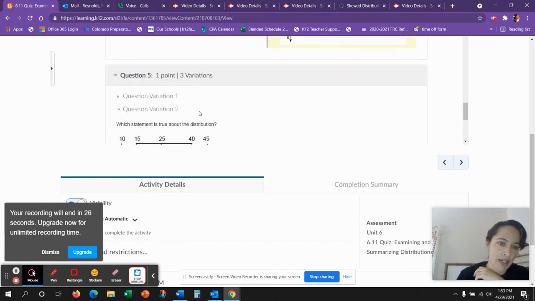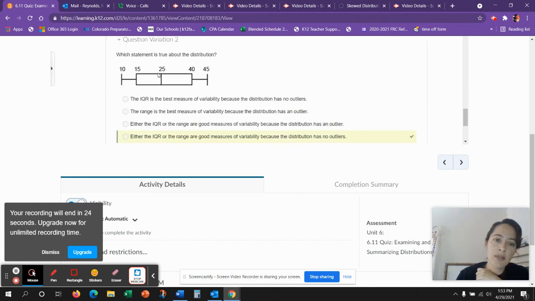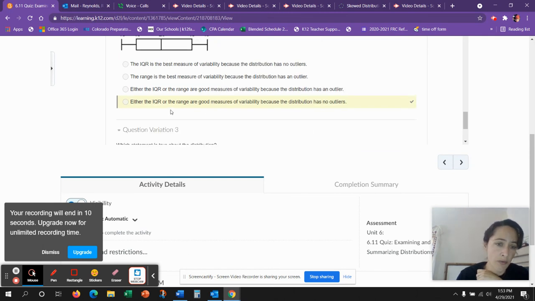Let's take a look at one more. I want to talk about this one. This one looks pretty symmetrical. It doesn't look like it has outliers, so you can get rid of the ones that say has an outlier. So we know we're looking for no outliers. When you have no outliers, it's really up to you if you want to use the IQR or the range. That's the neat thing about statistics, it does give you a lot of freedom to describe what you think makes the most sense.